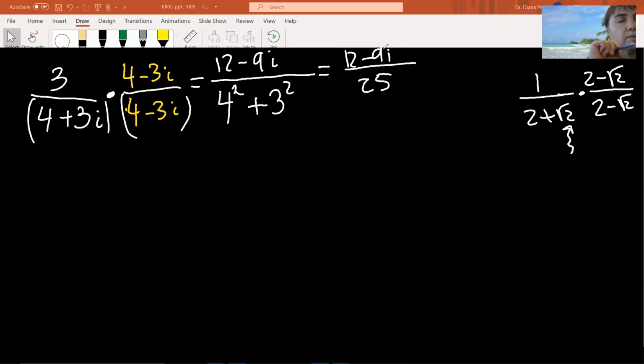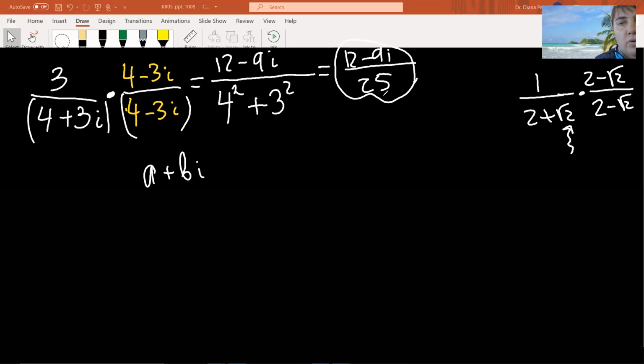Oh wait, not done. One thing they usually say: divide, simplify, and write your result as a plus bi. They want your result to look like that, all right? So in order to do this, I'm going to take this up, make a circle in pink. Oh, it wasn't pink, it's white again.